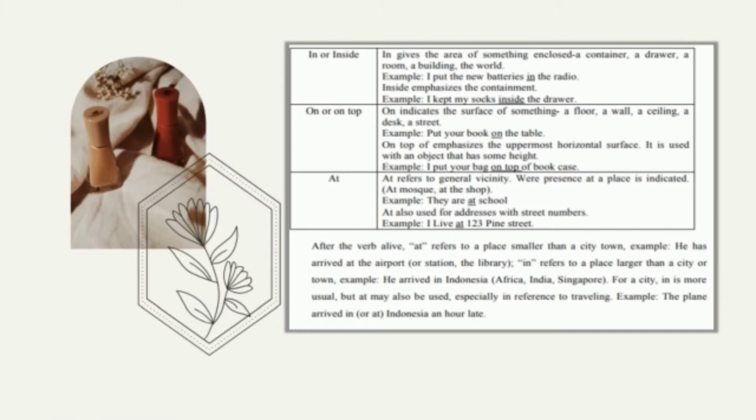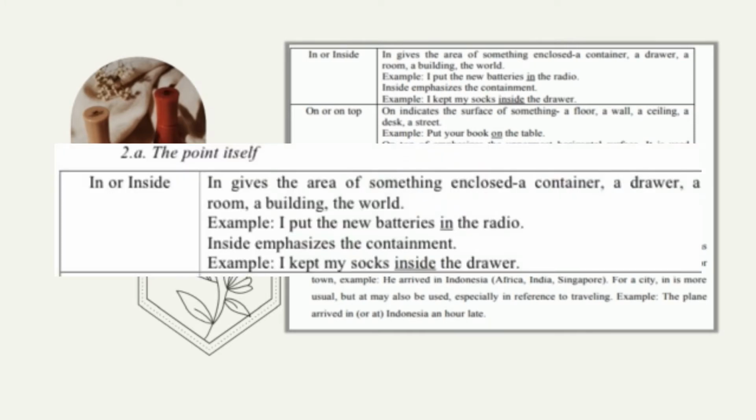For the point itself, it splits into in or inside, on or on top, and at. In or inside indicates the area of something enclosed: a container, a drawer, a room, a building, the world. Example: I put the new batteries in the radio. Inside emphasizes the containment. Example: I kept my socks inside the drawer.